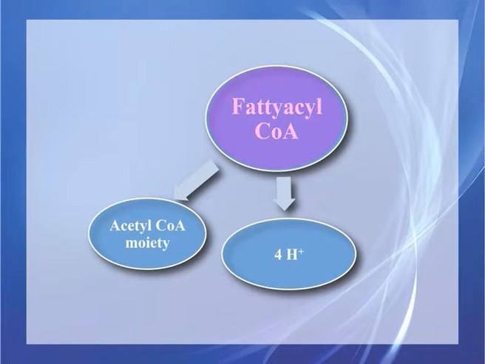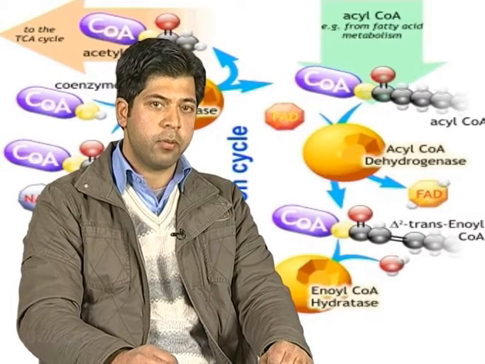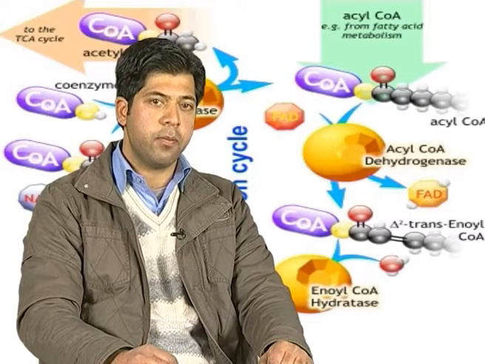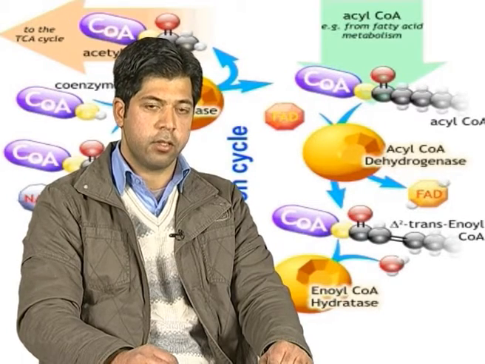Formation of each molecule of acetyl coenzyme A requires removal of 4 hydrogen atoms, that is 2 pairs of electrons and 4 protons, from the fatty acyl moiety by the action of dehydrogenases. The phase is accomplished by a 4-step mechanism, as will be discussed.